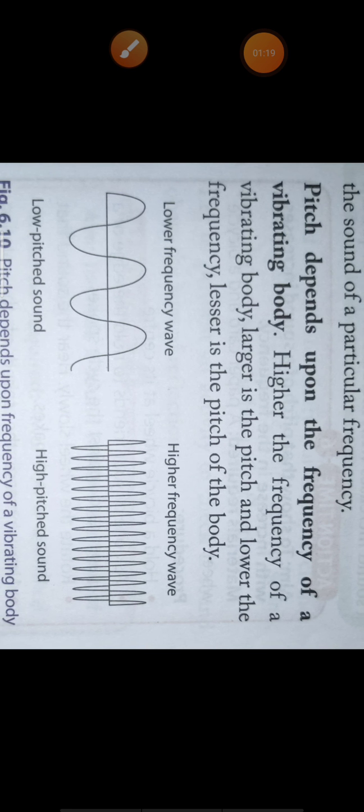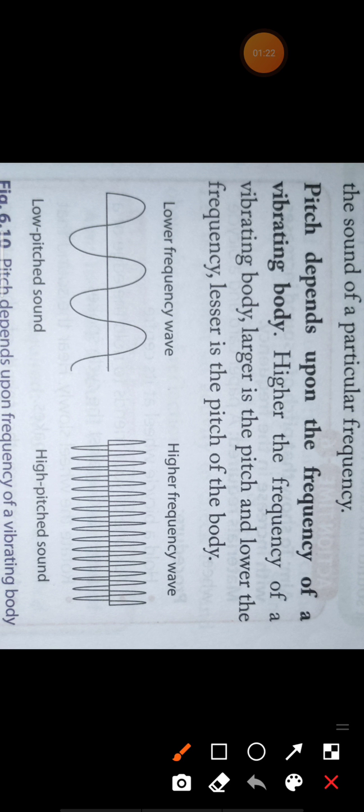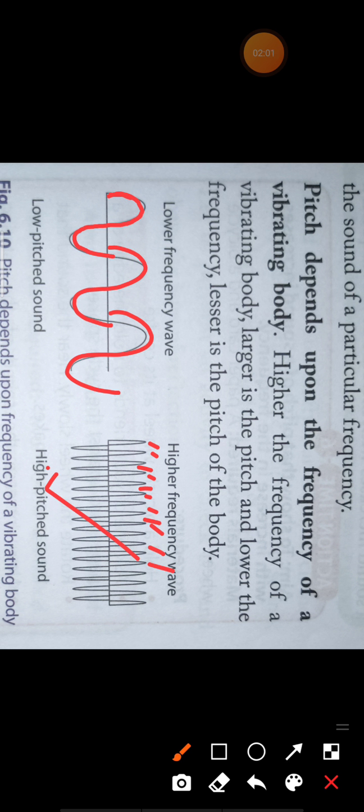So here in this picture, on the left side you have a low frequency wave. Why is it low frequency? Because frequency means the number of complete oscillations or vibrations per second. Here on the left side you have only three complete waves: one, two, three. But on the right side, how many waves? One, two, three, 4, 5, 6, 7, 8, 9, 10, and so on. So the right side sound is a very high frequency sound.